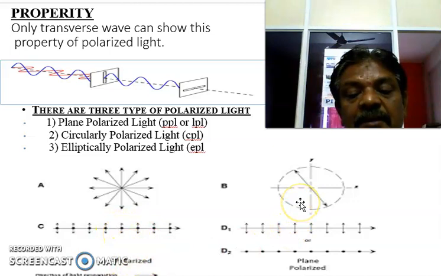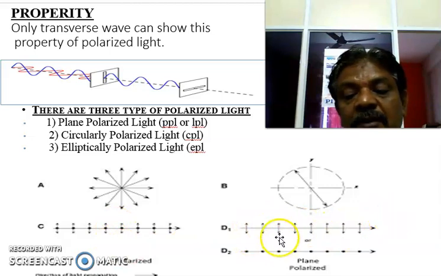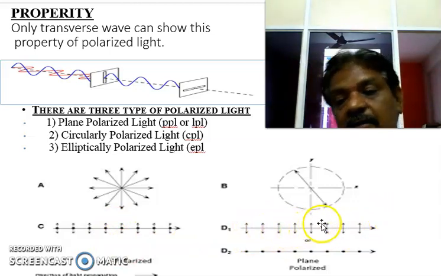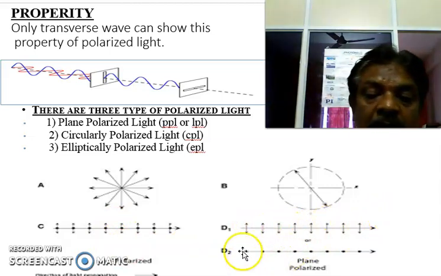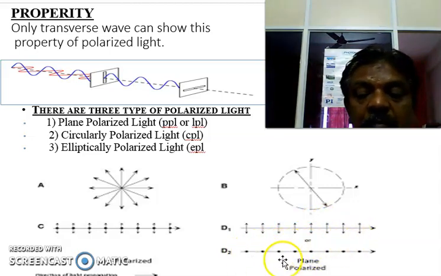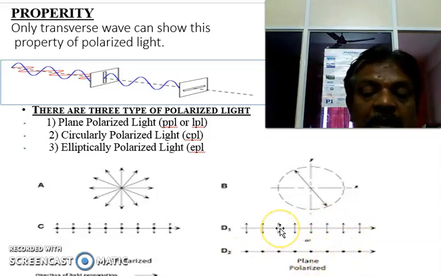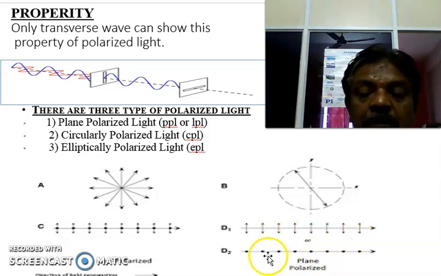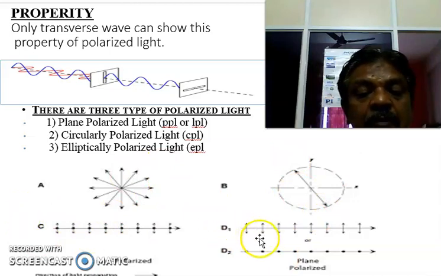In the polarized representation, there are two vibrations. One is parallel to the plane, this is parallel to plane polarized light, and this one is perpendicular to the plane polarized light. This is the simple representation of unpolarized light and plane polarized light.